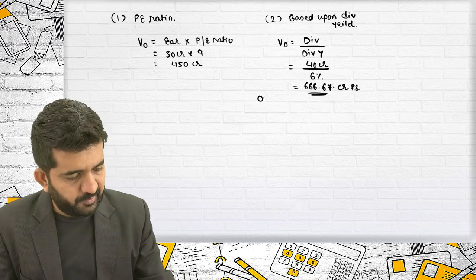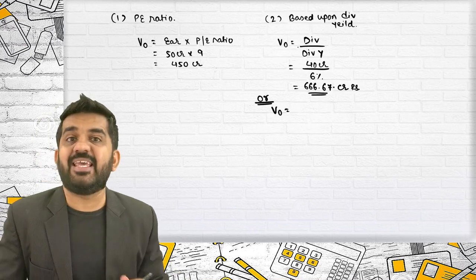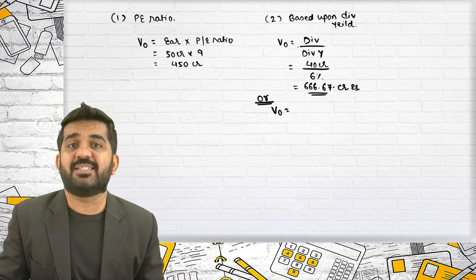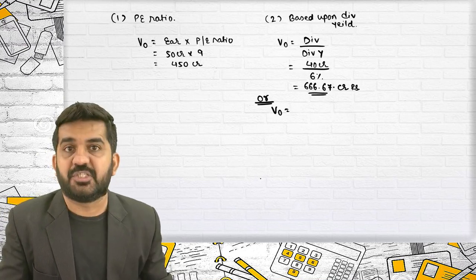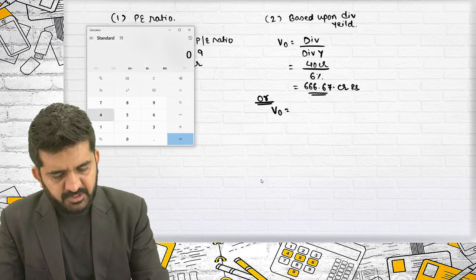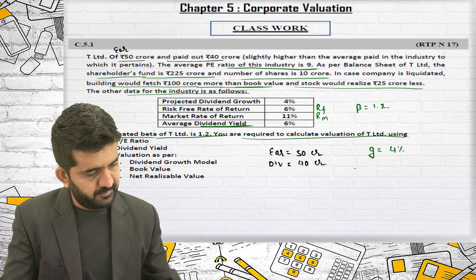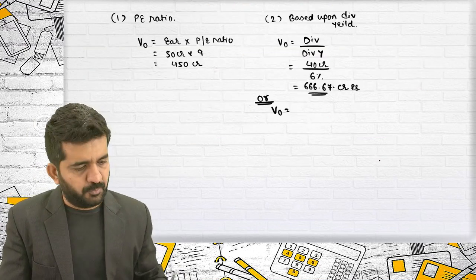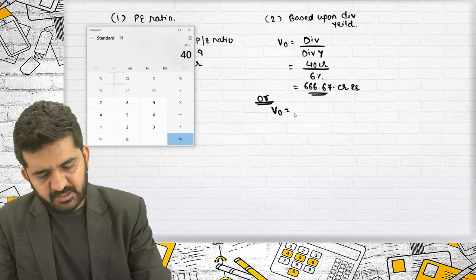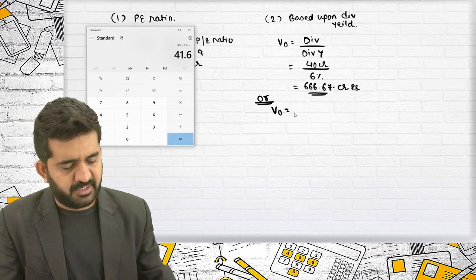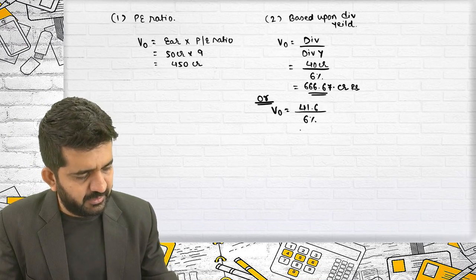Or you can find out value of the company by the same formula, but 40 crore is taken as D0, so I need to find out D1 by adding 4%. Sorry, growth is 4%. So 40 plus 4% is 41.6, divided by 6%.